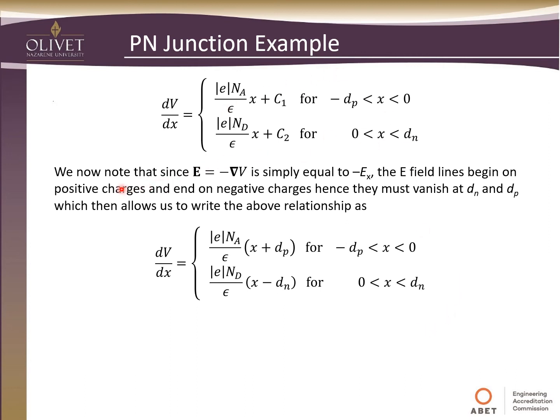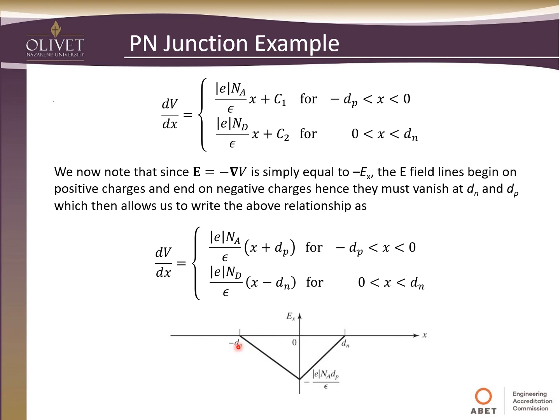Now moving this forward, we note that the electric field is equal to the negative gradient of the voltage, so it's simply equal to Ex. The E field lines begin on positive charges and end on negative charges. Hence, they must vanish at dn and dp, which allows us to write the above relationships as follows. When we substitute in the width, that helps us determine what these constants of integration are. At that barrier it has to be equal to 0, and so this is what causes that to happen.